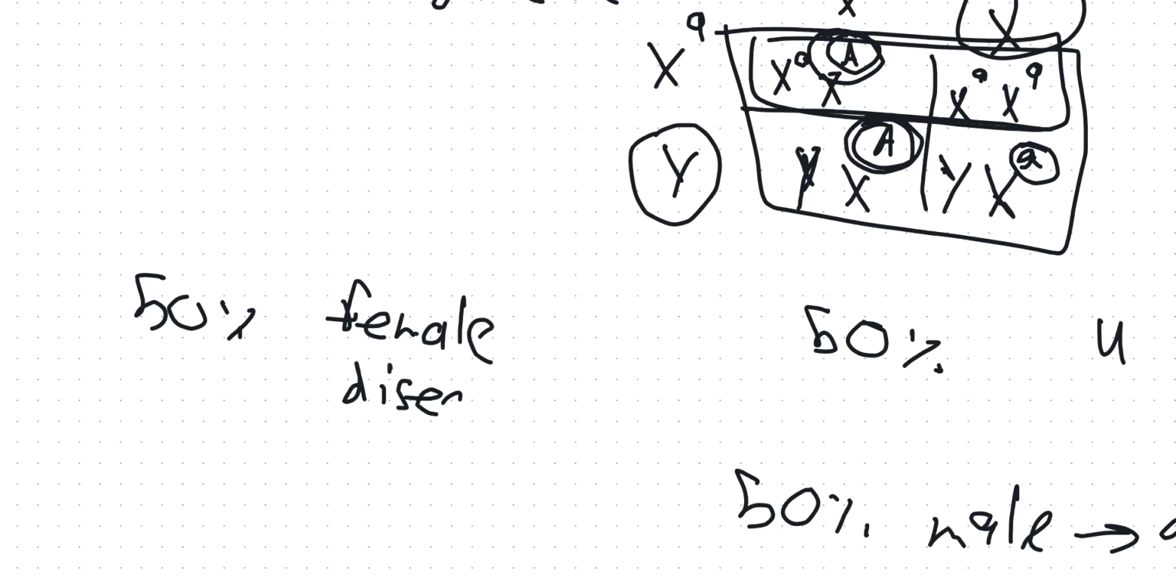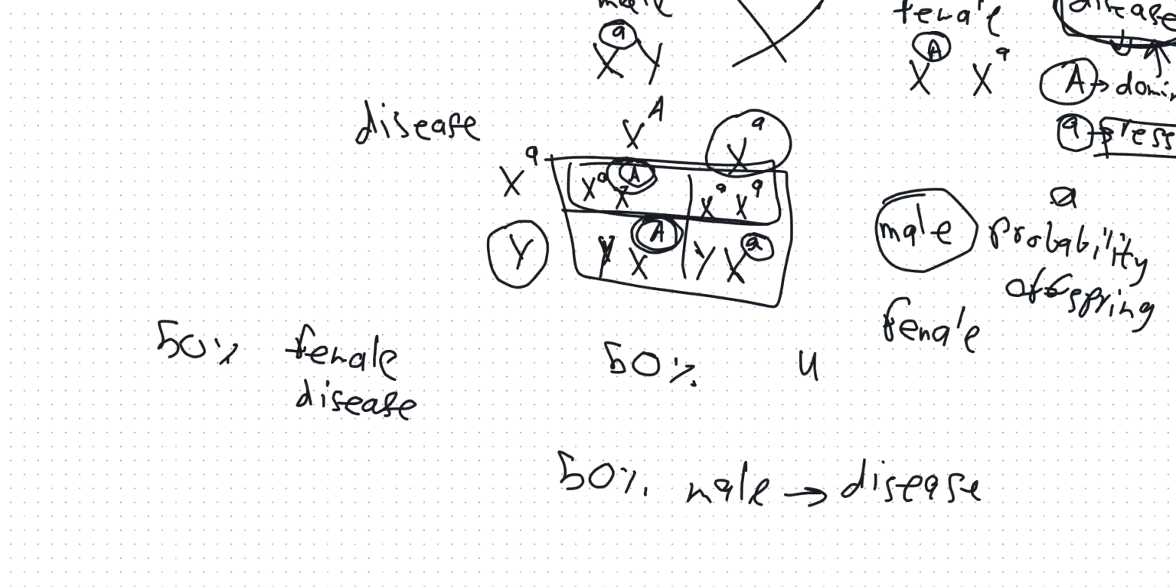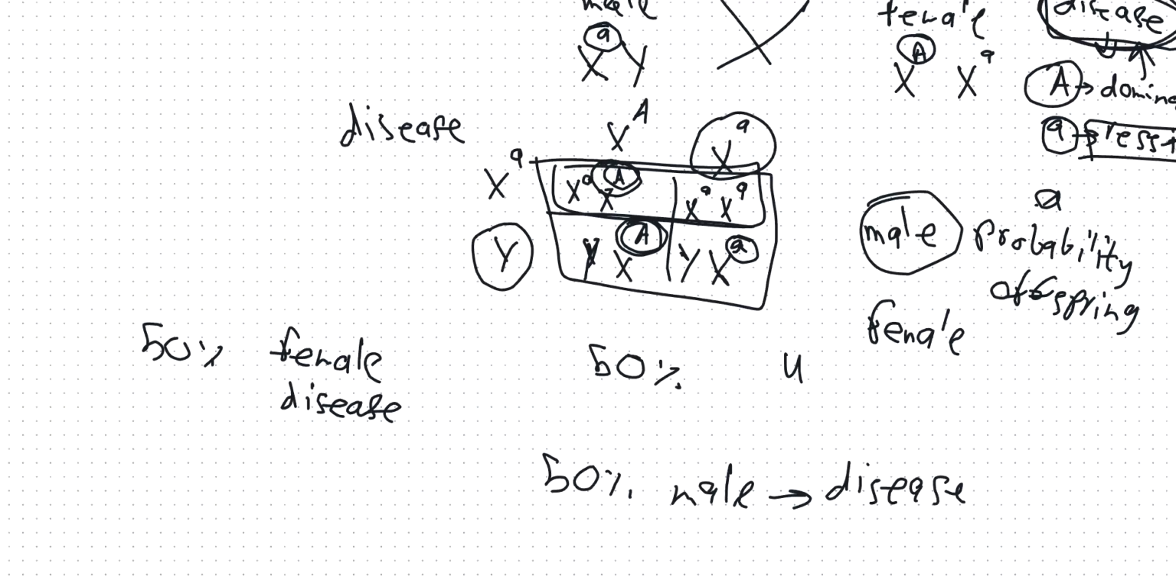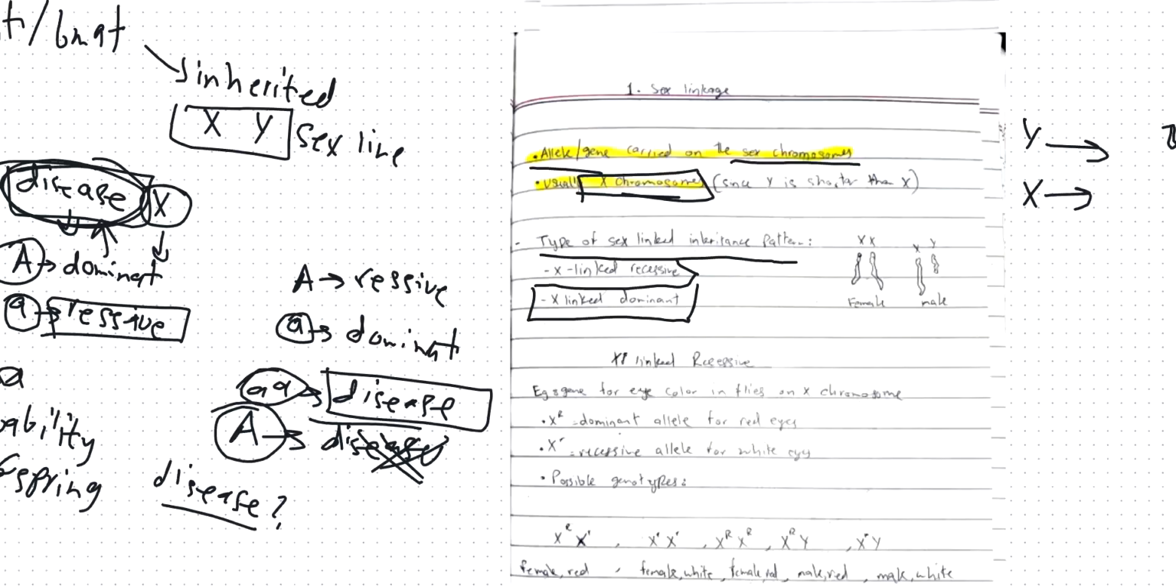Is this clear till now? So that we can move on to autosomal linkage. Is this clear? All right. So this is how you do sex-linked diseases.